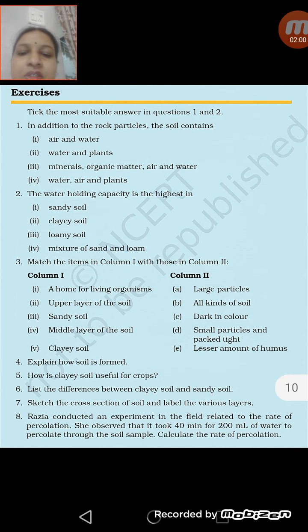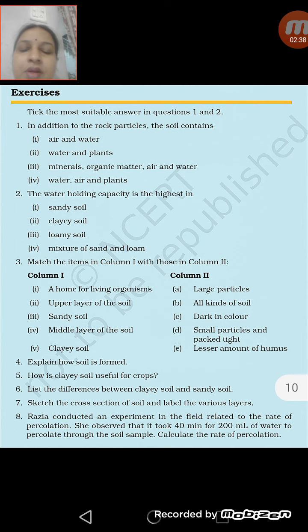Next one is list the differences between clay soil and sandy soil. You will list the major differences, like clay soil has small particles whereas sandy soil has large particles. In clay soil air spaces are very less, whereas in sandy soil air spaces are more. Clay soil is basically used for making pottery like pots or statues, whereas sandy soil cannot be used for such purposes. In clay soil, percolation rate is low because it absorbs more water, whereas in sandy soil percolation rate is high. So you can list the major differences between clay soil and sandy soil.